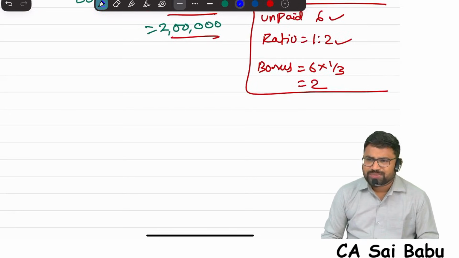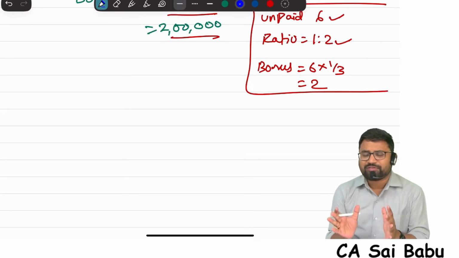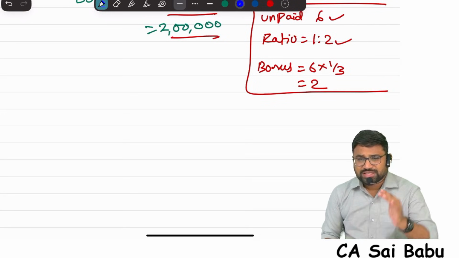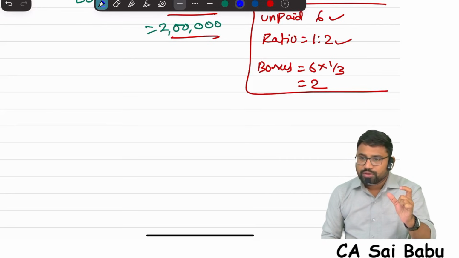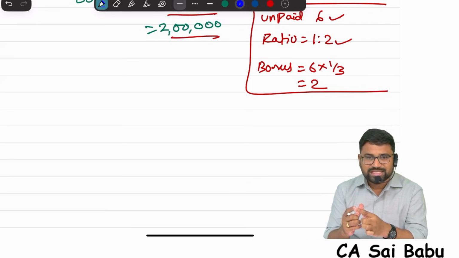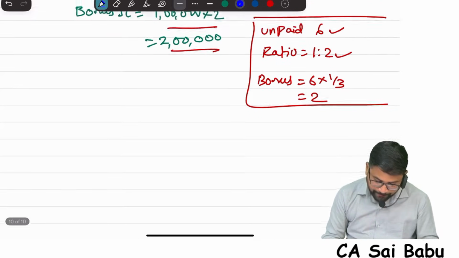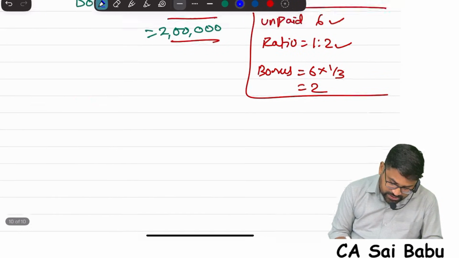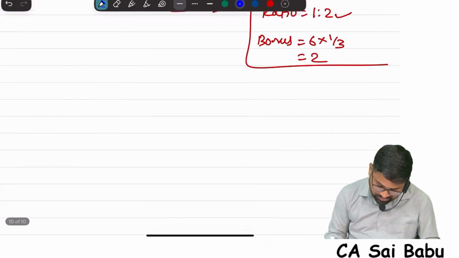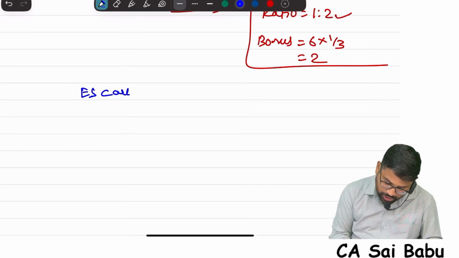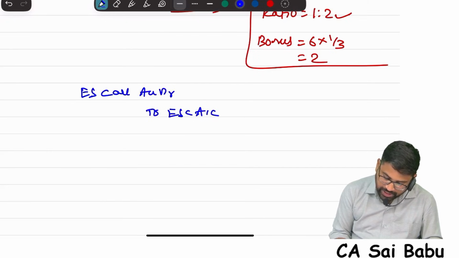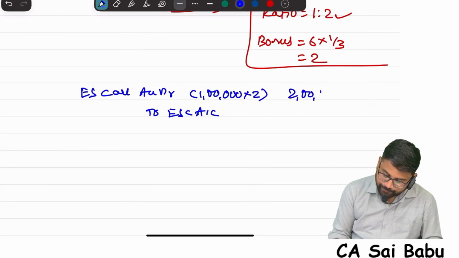Now you tell me, what is the entry for this bonus? The bonus by way of converting partly paid into fully paid. First, we will make this amount call amount due, and then bonus declared. Both will be adjusted. That's how entries will be passed. Correct? So the entry is equity share call account, debit to equity share capital account. How much? 1 lakh into 2. Bonus is 2 rupees, so 2 lakhs.